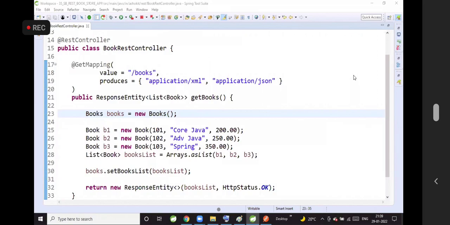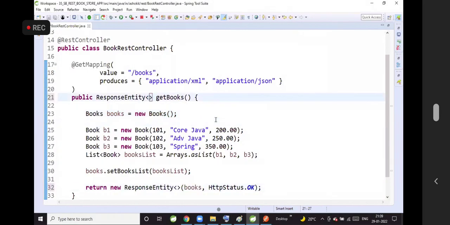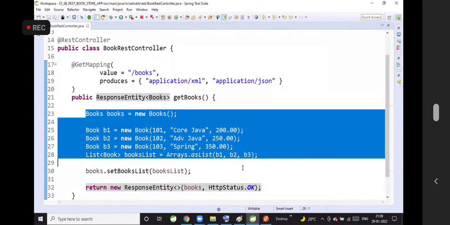Are you guys getting my point? Okay. Now do you understand why I have taken a separate class called books to represent multiple book records?